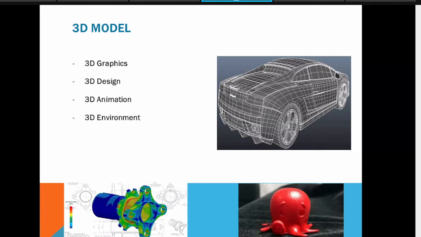As we know, nowadays using GPS or Google Maps, we are taking photos of cities and even planets, and trying to correlate the environment. We are trying to find that 3D environment, and in it we are trying to search for patterns, 3D patterns. So with respect to this, I'm classifying 3D models into these categories: first 3D graphics, second 3D design, third 3D animation, and 3D environment.